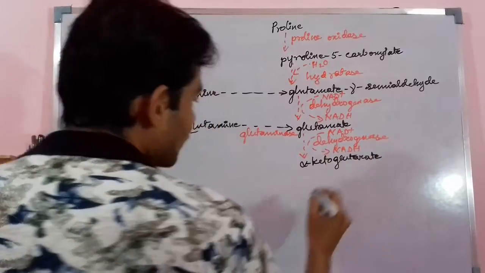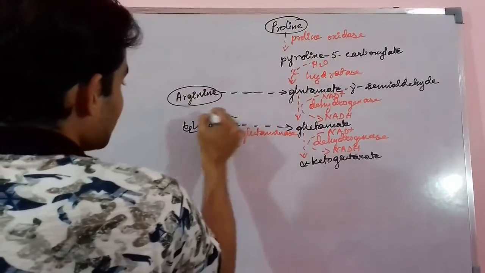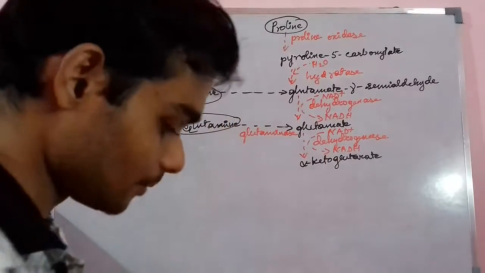So you see that arginine, proline, and glutamine are all forming glutamate.